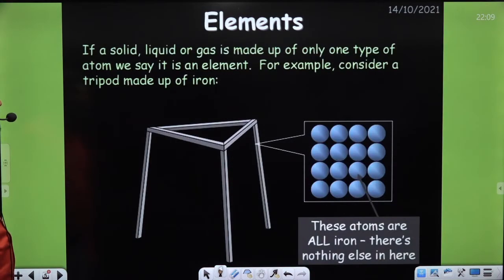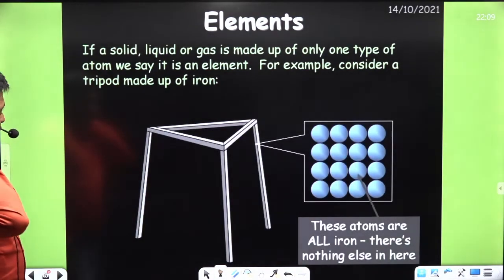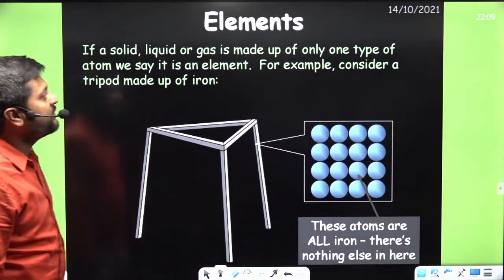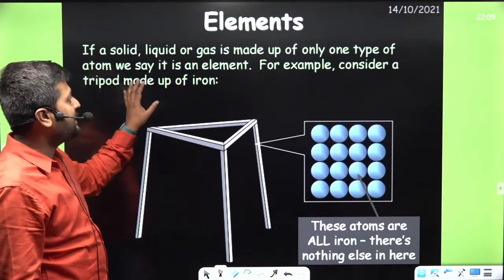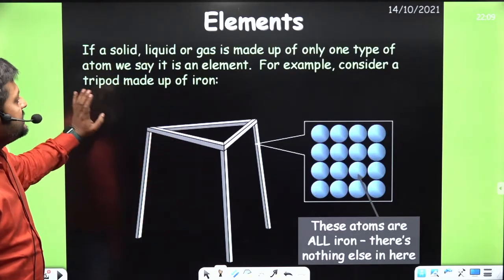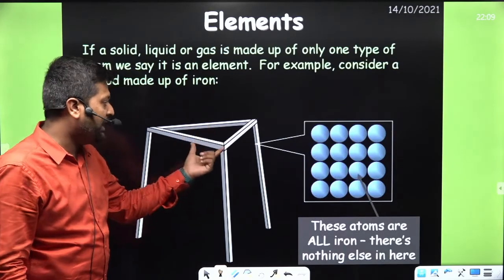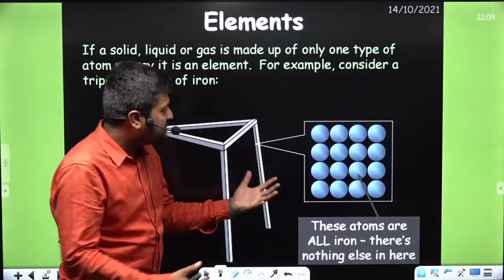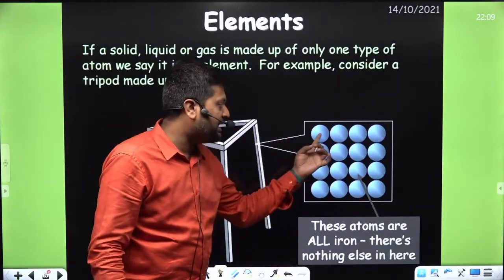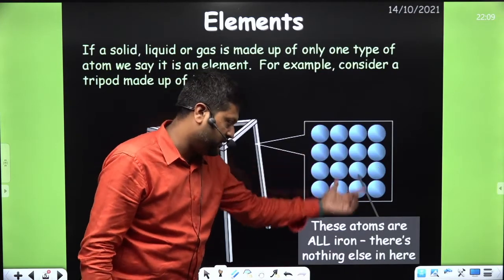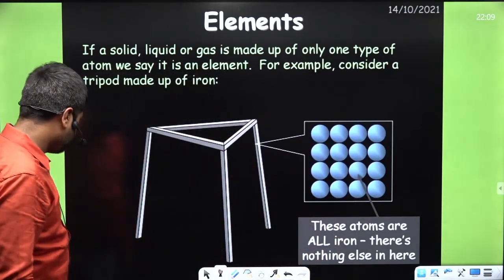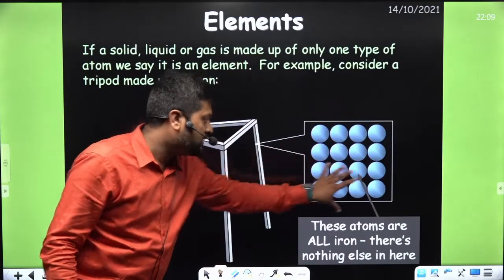Next, we have the definition of an element. If a solid, liquid, or gas is made up of only one type of atom, we say that it is an element. For example, consider a tripod made up of iron. If we enlarge the image, we will see that iron atoms are arranged in this fashion. They are packed very tightly.